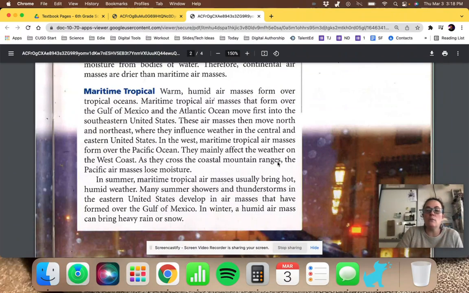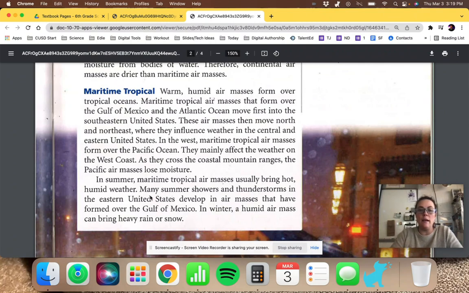As they cross the coastal mountain ranges, the Pacific air masses lose moisture. As those clouds move inland, they end up losing a lot of their moisture. Once they get to the mountains, there's less moisture, and the warm air will go over, but the humidity stays. In summer, maritime tropical air masses usually bring hot, humid weather. Many summer showers and thunderstorms in the eastern United States develop in air masses that have formed over the Gulf of Mexico. Think about those tropical storms they get in the south, in Florida, along the lower east coast of the United States, near the Carolinas.